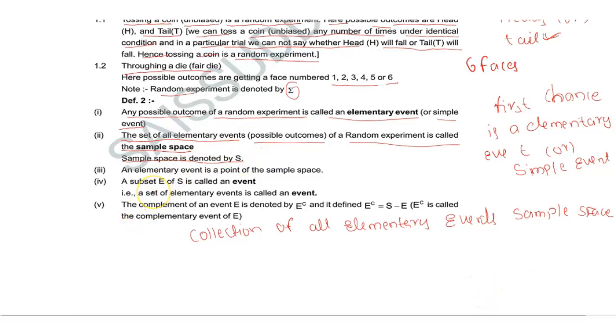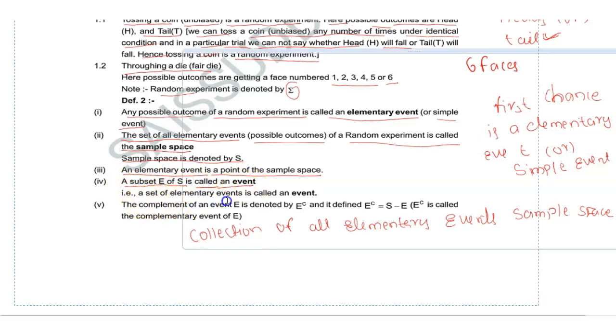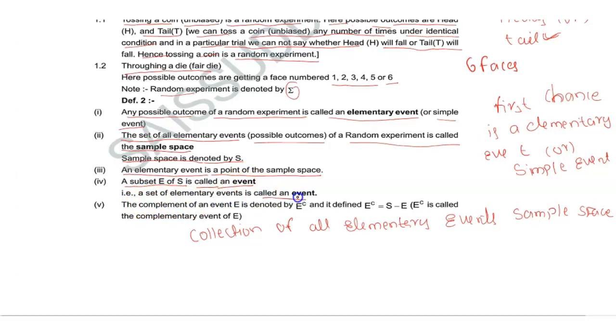Next, an elementary event is a point of the sample space. Just now we discussed that the collection of all elementary events is the sample space. A subset E of S is called an event. A set of elementary events is also called an event.